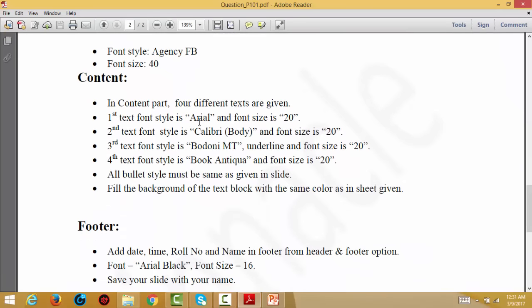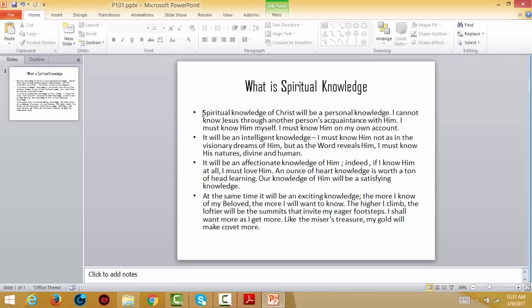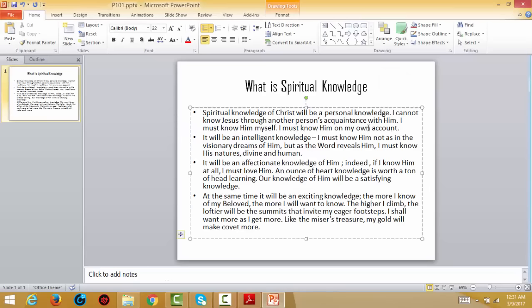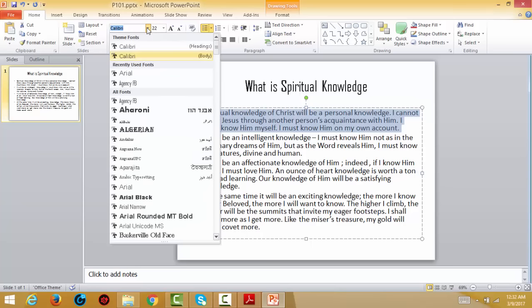In the first text, font style is Arial and font size is 20. Arial and 20. This is first, and here you can select. How will you select? Like this: left click and then drag. After that, font style Arial.